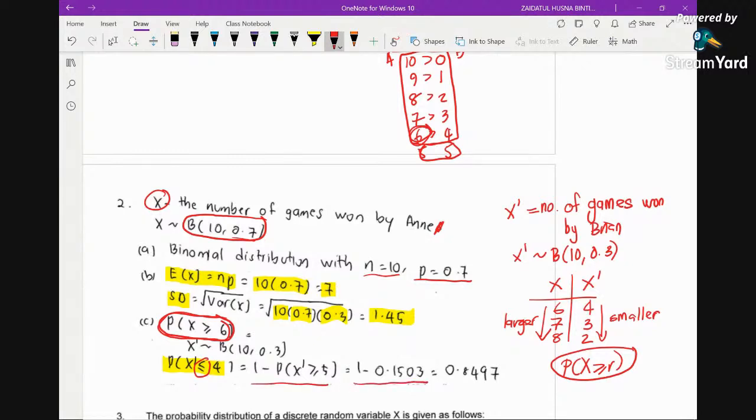And this one you can read from the table since now the probability of success is 0.3. So you just find in the binomial table the probability of success 0.3, when r is 5. This is the reading, and you just press the calculator to obtain the probability. Okay, so now let's have a look at the next question.